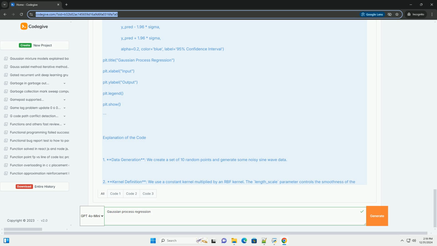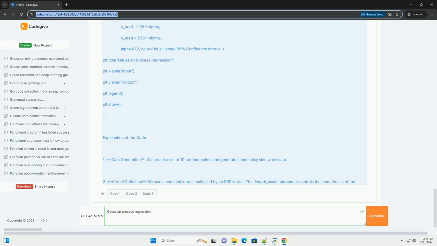Step 3, create and fit the Gaussian process model. gp = GaussianProcessRegressor(kernel=kernel, n_restarts_optimizer=10). gp.fit(X, y). Step 4, make predictions. Generate test data. X_test = np.linspace(0, 10, 1000).reshape(-1, 1). y_pred, sigma = gp.predict(X_test, return_std=True).